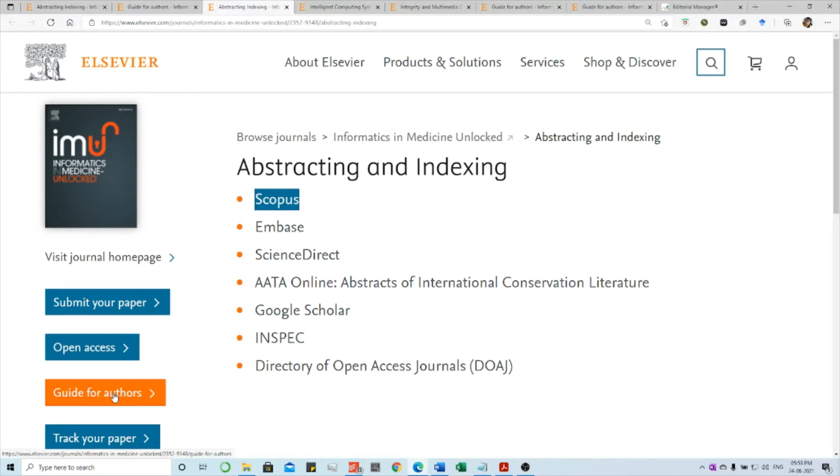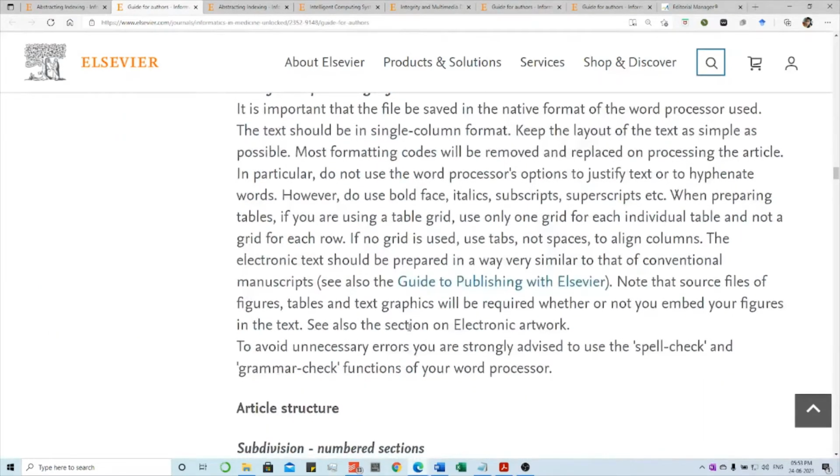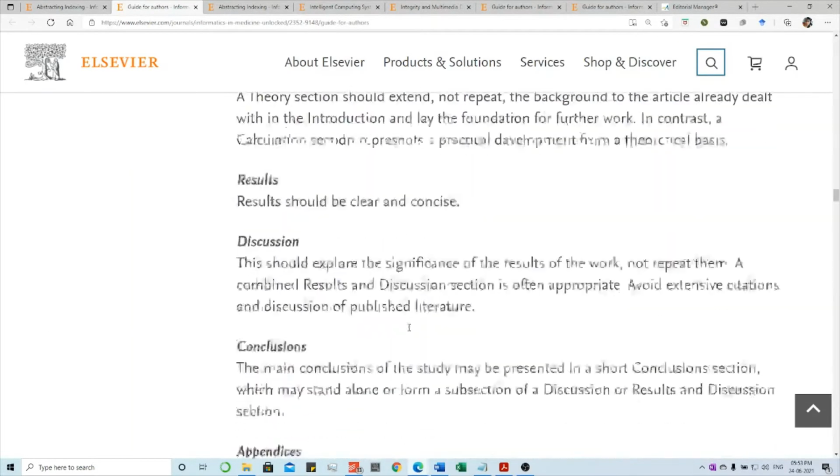In the guide for author section, there is a tab called preparation. In this preparation, they have given how to prepare your article.